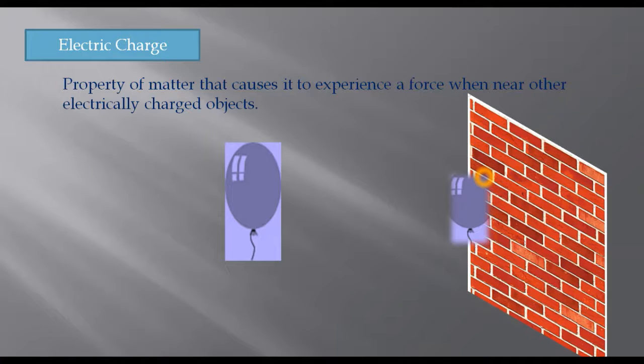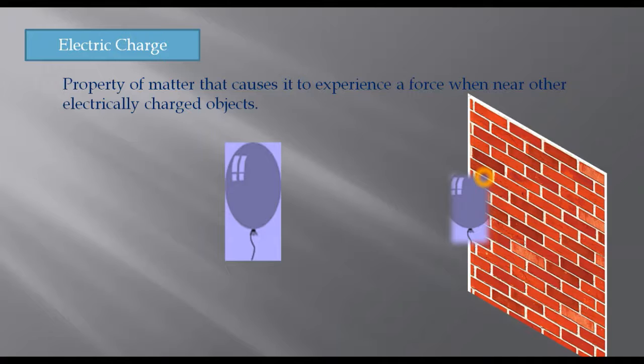Every object will have a property due to which it will experience a force when it's near an electrically charged object. In this case, a balloon is an electrically charged object. So when the balloon is near the wall, the wall will experience a force due to the presence of the electrically charged balloon.